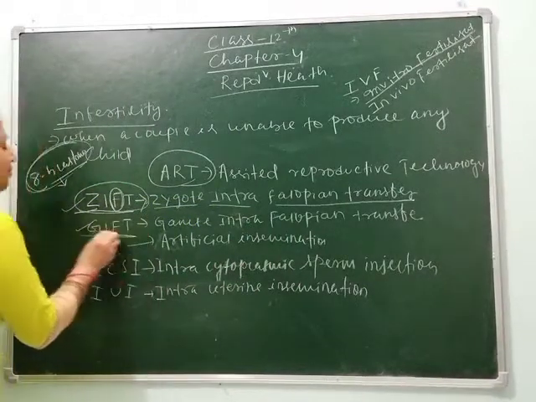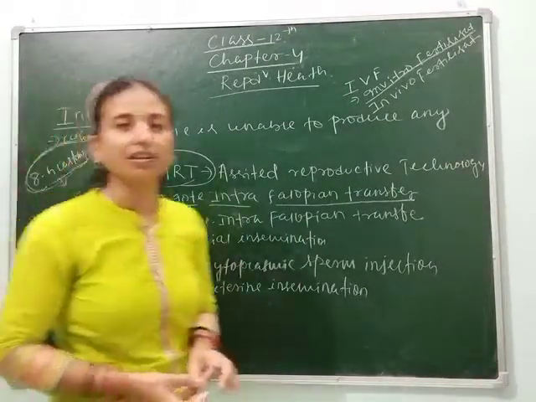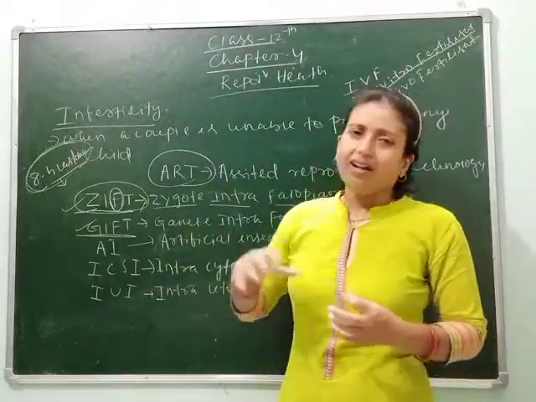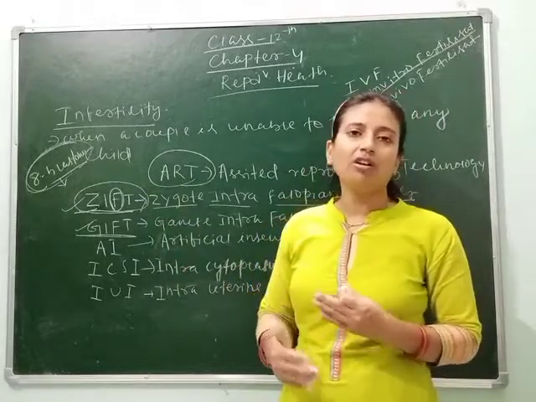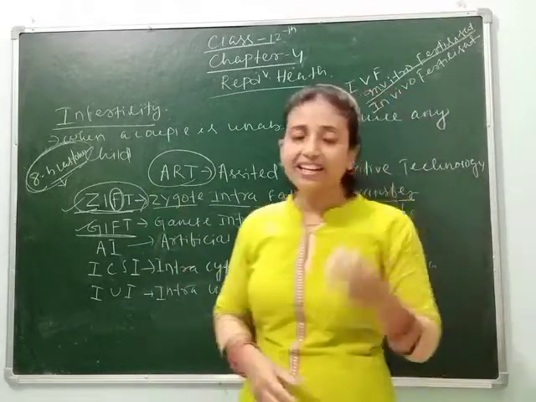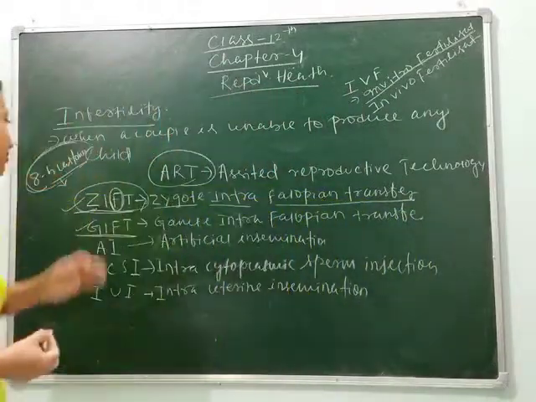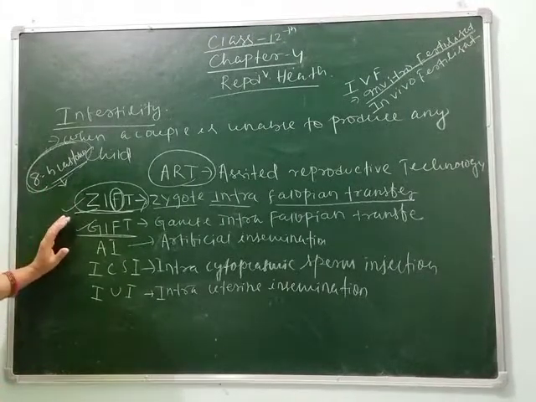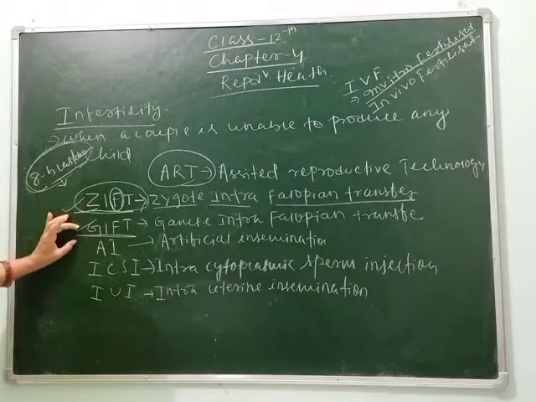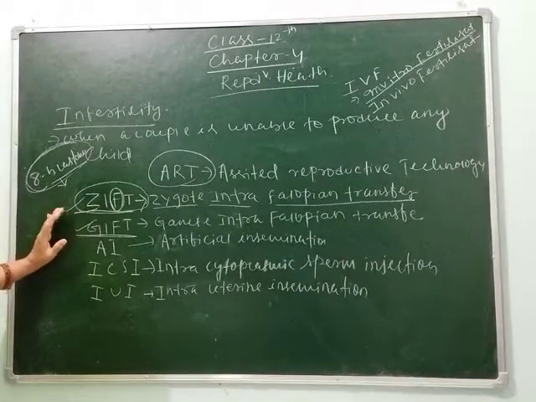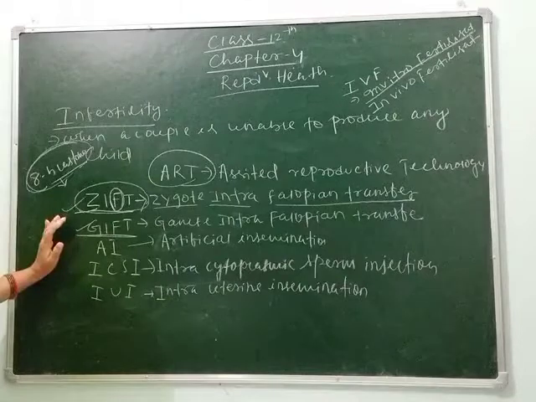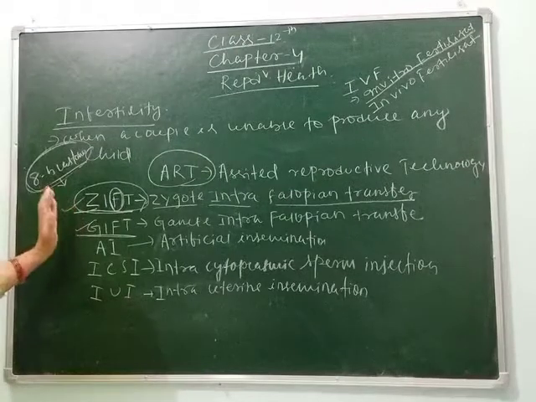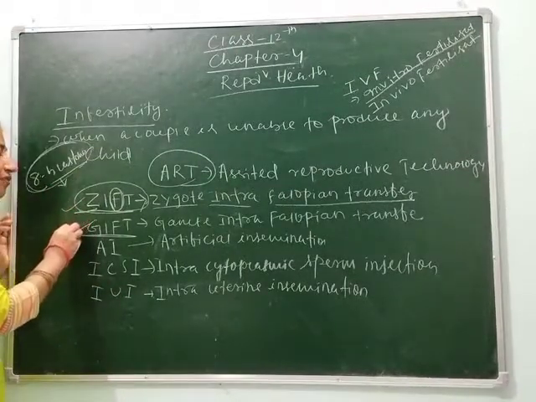Next is GIFT, gamete intrafallopian transfer. In this case, suppose the female fallopian tube is blocked, or the gamete is not formed or released. Then the gamete is collected, or if the male produces less sperm, the sperm is collected and artificially injected into the female body, due to which fertilization occurs. So this is also very helpful for couples who have no child.